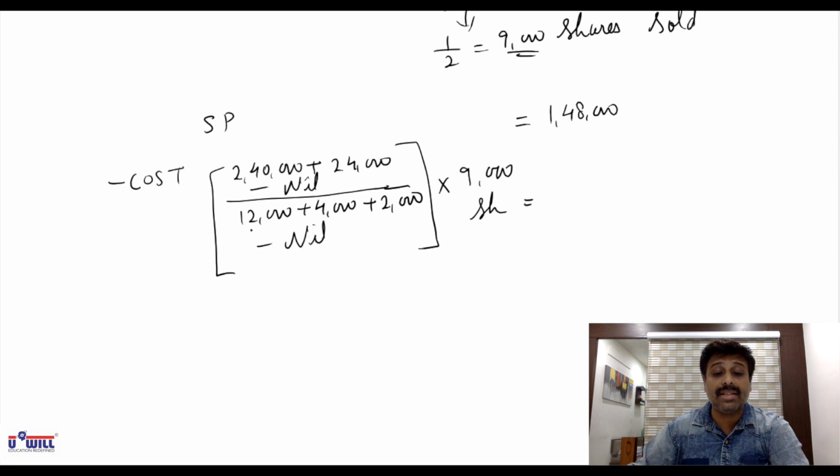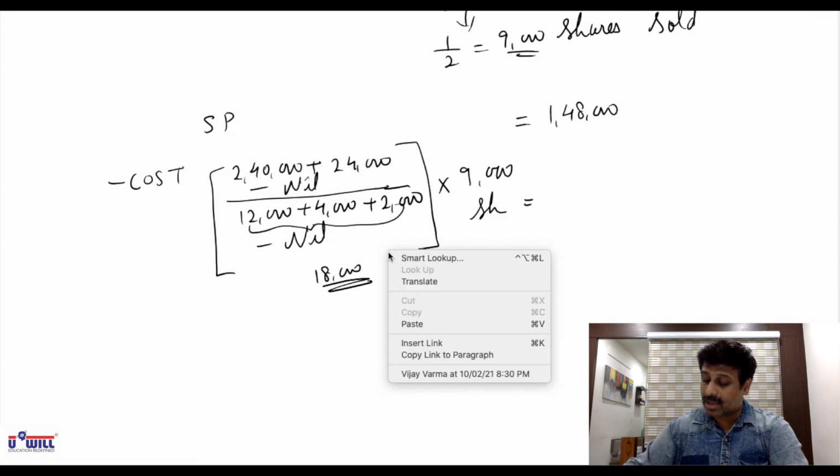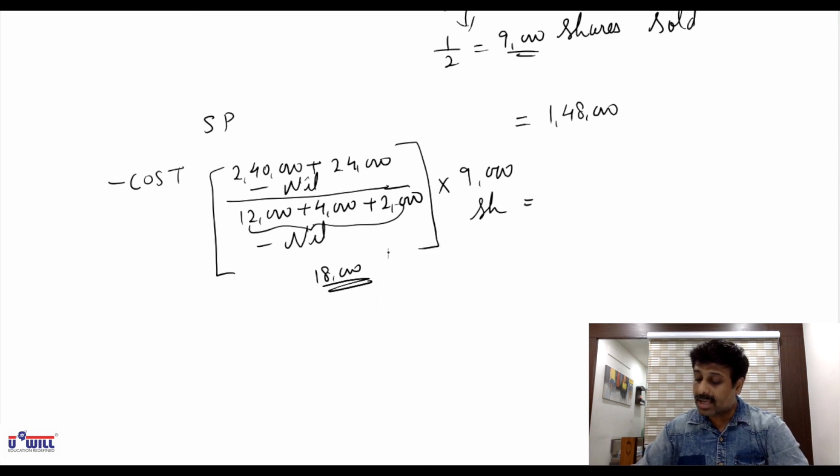First do the denominator's calculation. 12 plus 4, 16 plus 2 is 18,000. So 2,40,000 plus 24,000 divided by 18,000 into 9,000. 1,31,999.99 means 1,32,000. What is the cost of these shares for him?